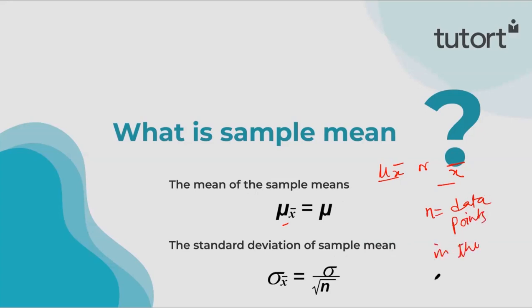This n will always be less than capital N. Why? Because capital N is the number of data points of the population.